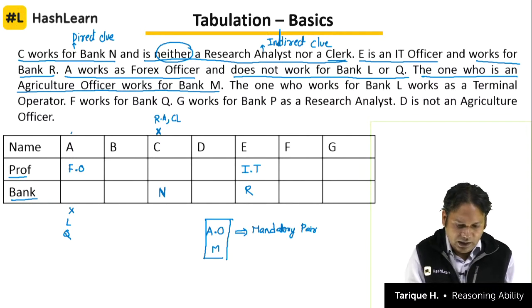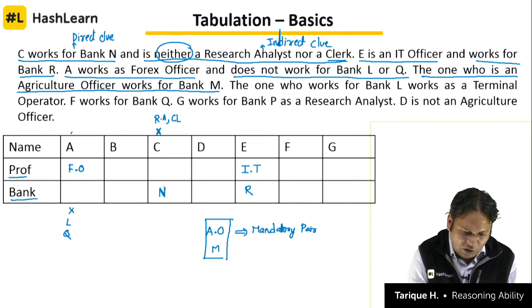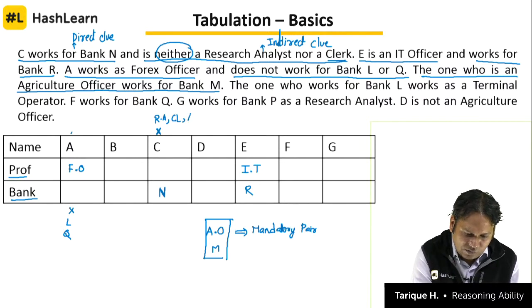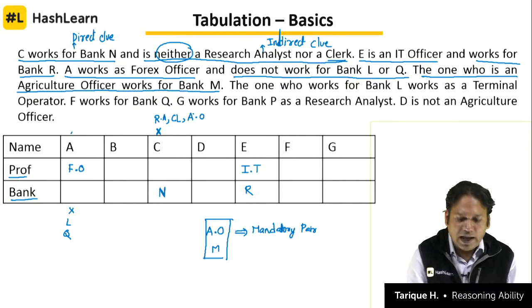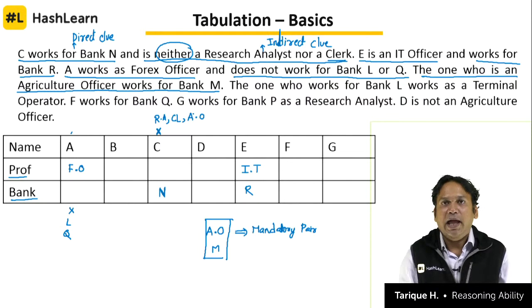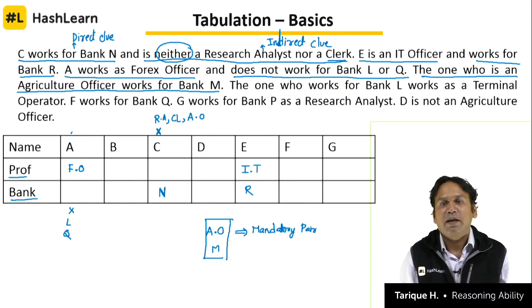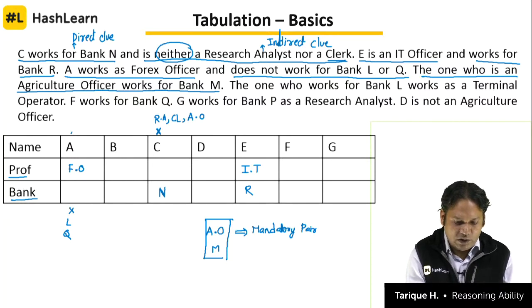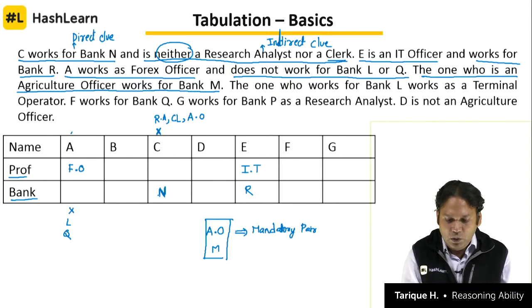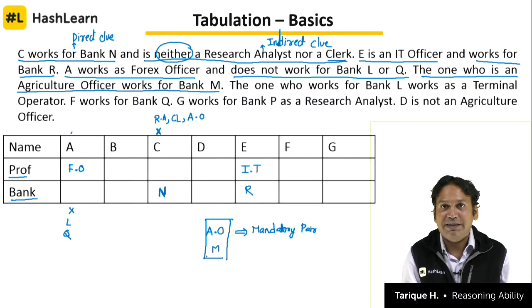For example, you see, C cannot be the agriculture officer. Why? Because I cannot take agriculture officer and M and put it in this place, because this already is occupied. C is already working for which bank? N. Who is agriculture officer? One who works for bank M. Does C work for bank M? No. So that means C cannot be agriculture officer.